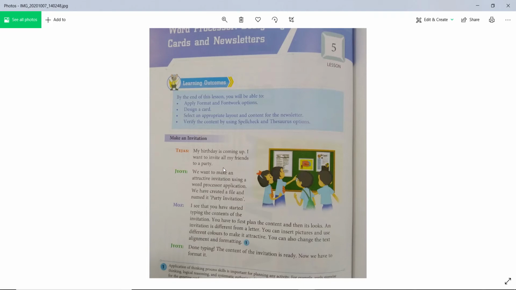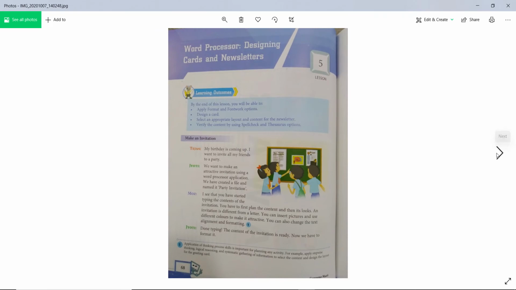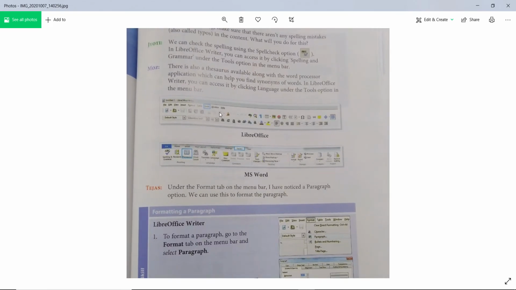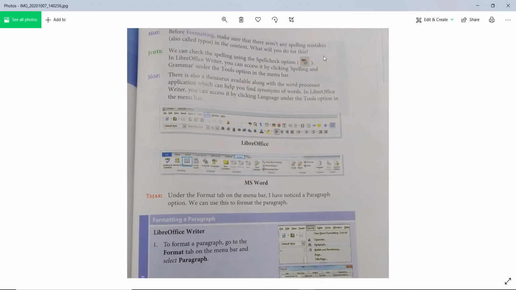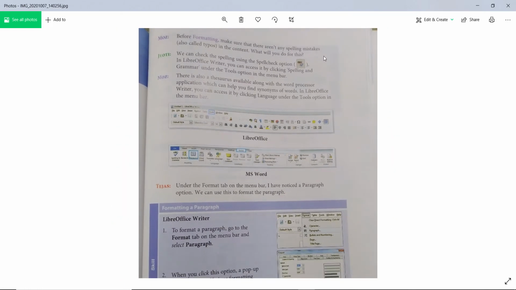Done typing and the content of the invitation is ready. Now we have to format it. What you need to do is type down all the things and prepare for that. So that is a practical thing which you can do at your home. Okay, you see here, one point is there: before formatting, make sure that there aren't any spelling mistakes, right? We should be careful that there are no spelling mistakes. If you want to check whether your spellings are correct or not, how can you do it?